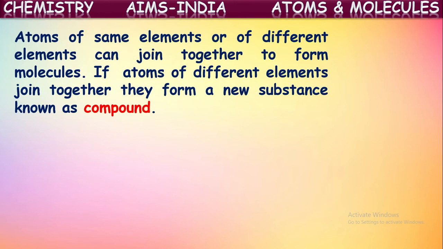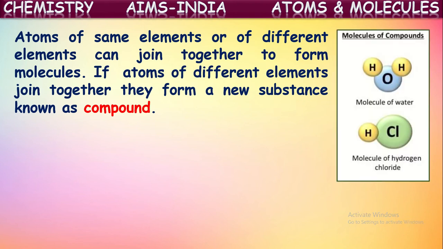Atoms of same element or different elements can join together to form molecules. Yes, not always the same kind of atoms; sometimes atoms of different elements also will combine to form molecules. If atoms of different elements join together to form a substance, then that formed substance is called a compound. If atoms of same kind join together, then that is called a molecule of an element. Sometimes atoms of different elements also combine. Then the molecule formed is called a molecule of a compound. That new substance formed is called a compound.